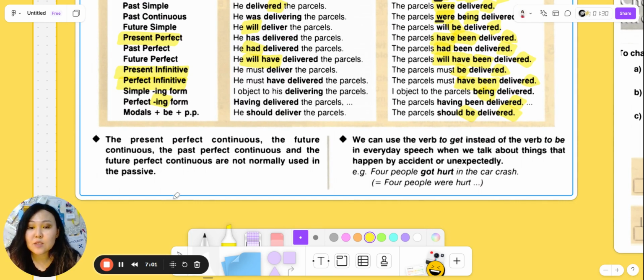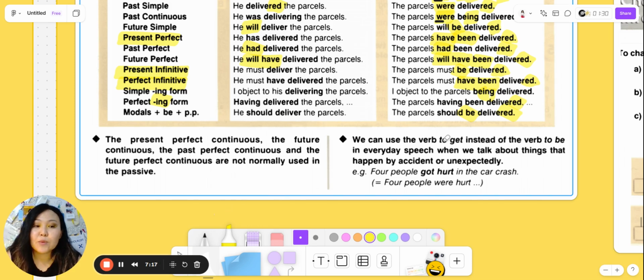So it says the present perfect continuous, the future continuous, the past perfect continuous, and the future perfect continuous are not normally used in the passive. So that means we can very rarely hear such examples.